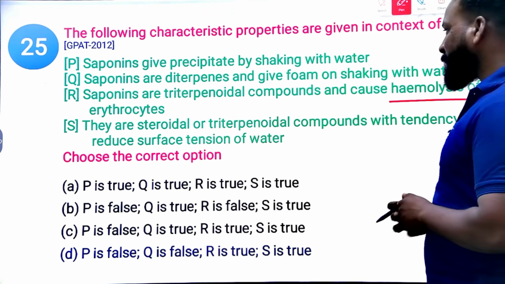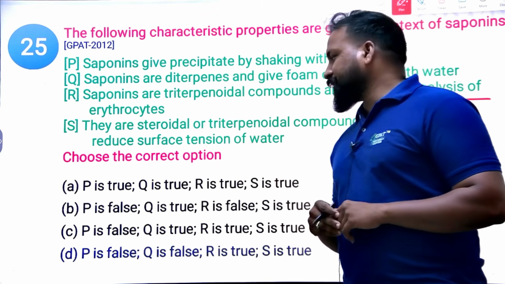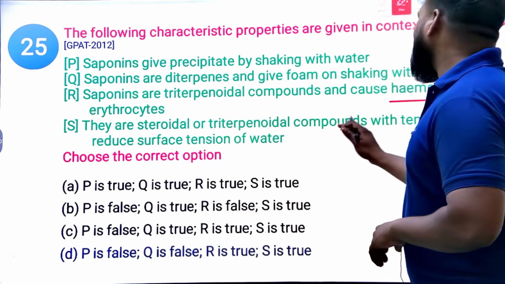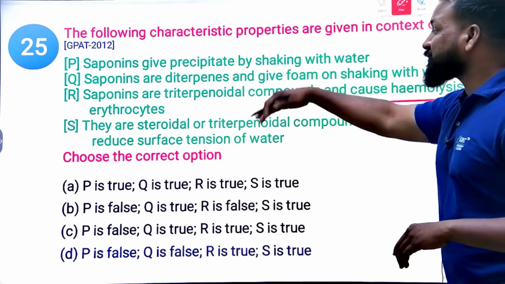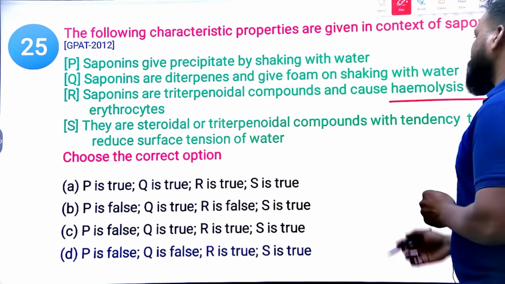But they are not triterpenes, that's why Q is not the right option. They are steroidal and triterpenoidal compounds with the tendency to reduce surface tension. They are steroidal and triterpenoidal, not diterpene. That's why R and S are true.